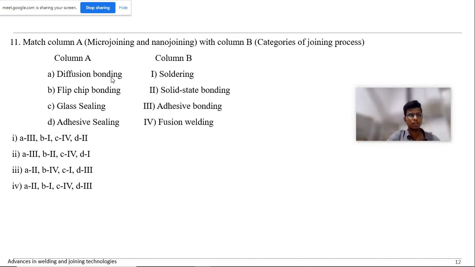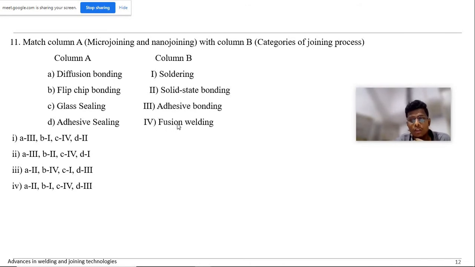Diffusion bonding means you can directly go for solid state bonding, right? Flip chip bonding, actually, this is a soldering technique. If you don't know about flip chip technique, in the sir's slides he has mentioned it, you need to look through it. Glass sealing means since glass is involved, you can go for